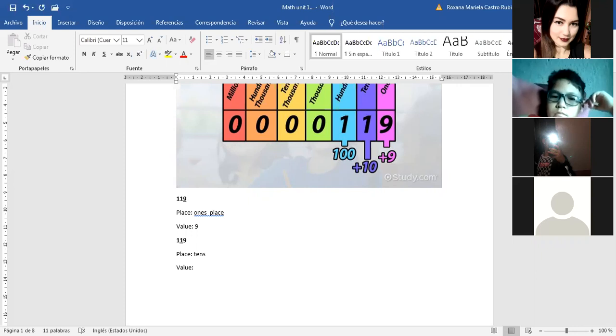Don't remember, it's because I have the answer there, but forget the answer. Look at this number, the number that is underlined. Tens. Exactly. 10. I will write another amount.